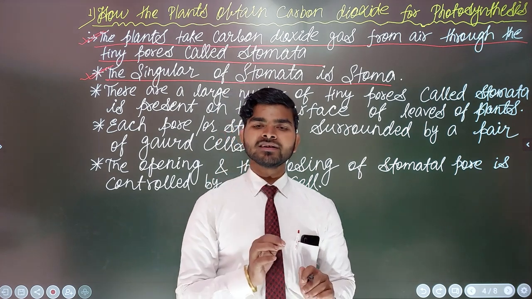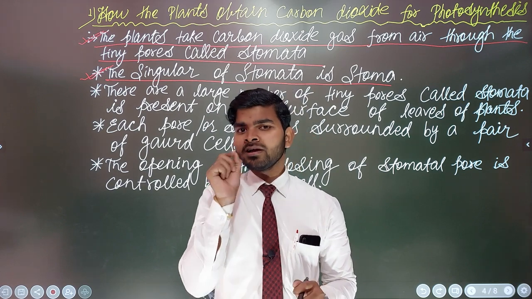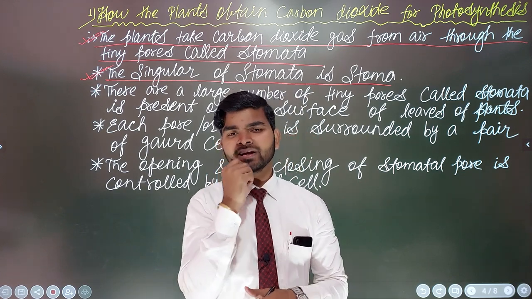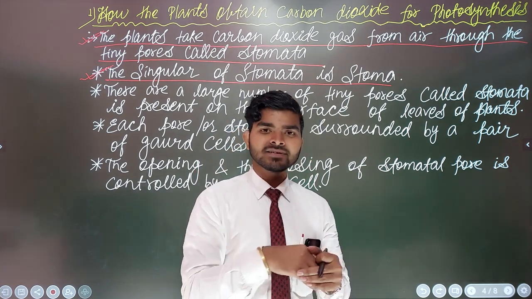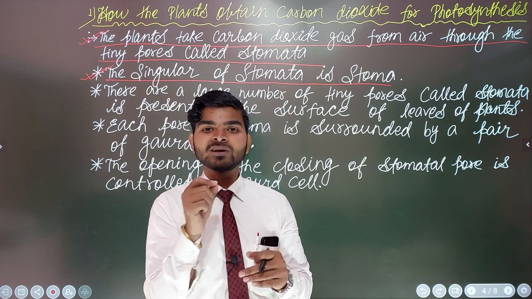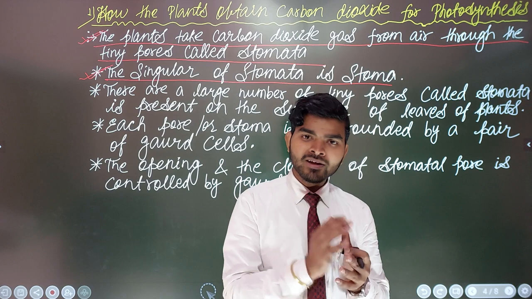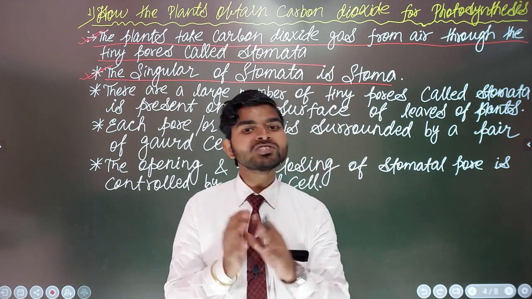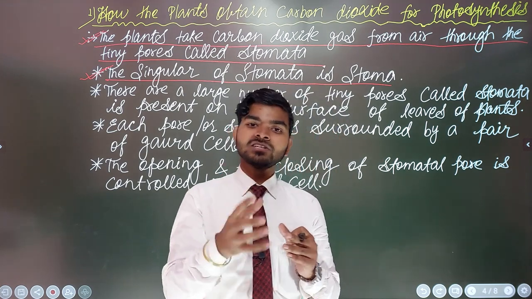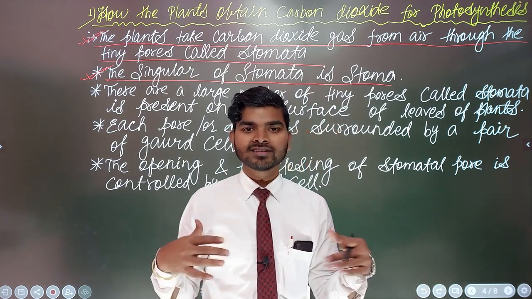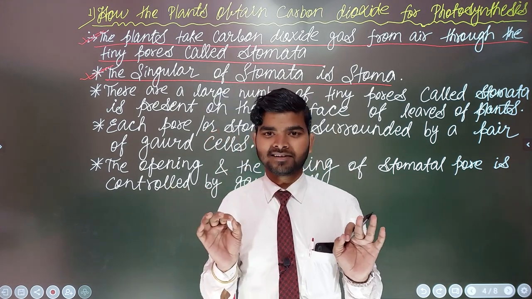Because some people think, sir, how can such a huge exchange of carbon dioxide from the air come inside the leaves through these tiny pores? It is not a single pore, but a large number of teeny pores present in the form of stomata. So that's why it is possible, and carbon dioxide gaseous exchange can take place in an easy way. Concept clear? Of course, clear.